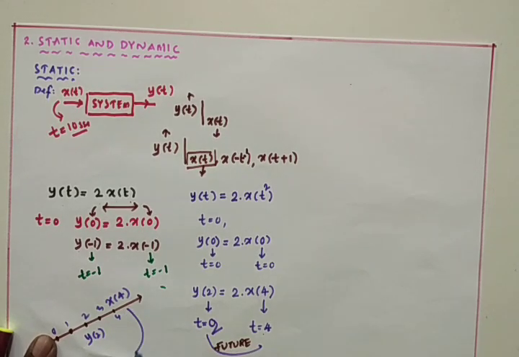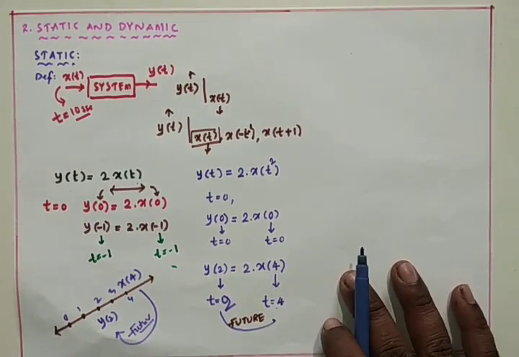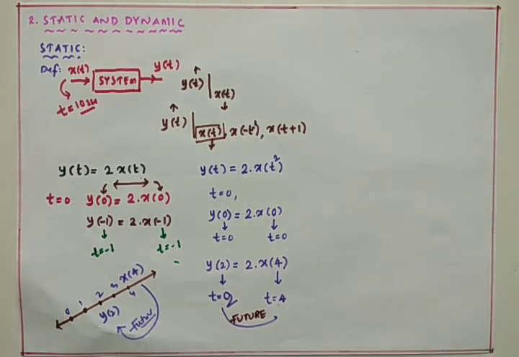This 4 is the future to y of 2, so y of 2 is dependent not only on the present inputs but also on the future inputs. Then that system is named a dynamic system. Here the point is very clear. If a system output is purely dependent on the present input signals alone, then that system is named a static system.